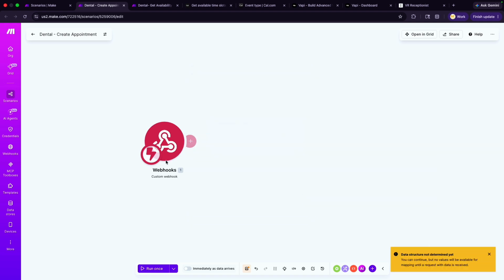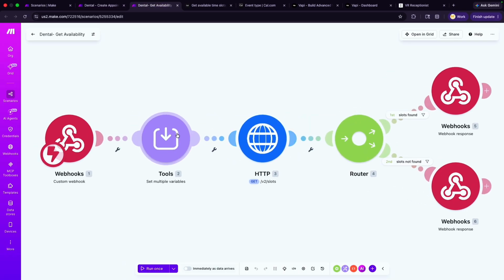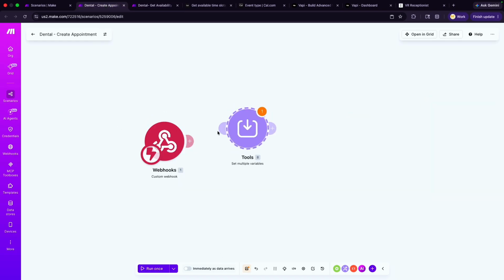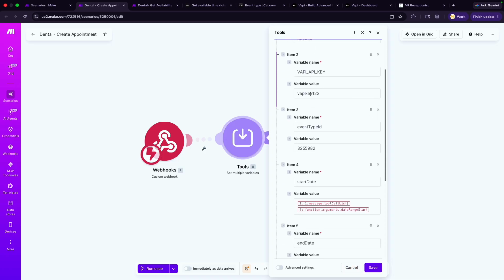Okay, and we'll save this. Once we have that, the next module that we want is a set variable module. So I'm going to go to the get availability module and copy this specific module here. We'll select that, copy it, paste it here and connect it to this, because it's almost the same thing. We're just going to add a couple of things.